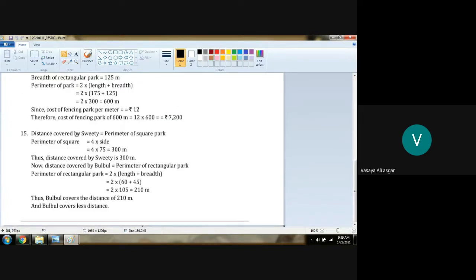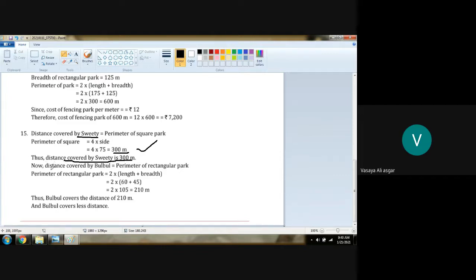Distance covered by Sweetie. First, Sweetie, perimeter of a square park. Is that clear? So perimeter of a square will be 4 into side. So 4 into 75 meter, 300 meter. Am I correct? Therefore, distance covered by Sweetie is 300 meter.